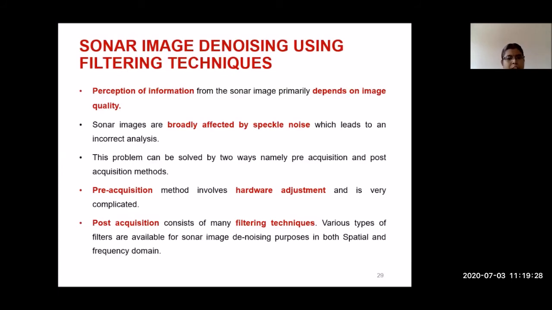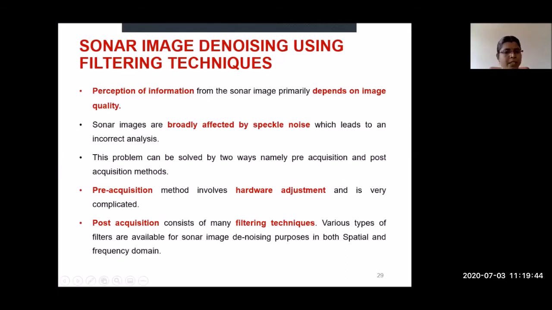Then after identifying what type of noise is present, you have to go for the denoising or filtering. What is the use of denoising? We are going to remove the noise present in the image. Basically in the sonar image, we are having speckle noise. Broadly, it is affected by the speckle noise. There are two procedures to remove the noise present in the image. First is pre-acquisition, second one is post-acquisition.